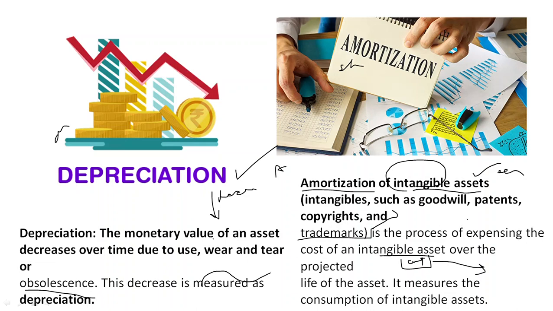For example, you have got a patent for 10 years and the cost involved was 10,000. So you will spread this 10,000 over 10 years. So that is called amortization of the intangible assets.